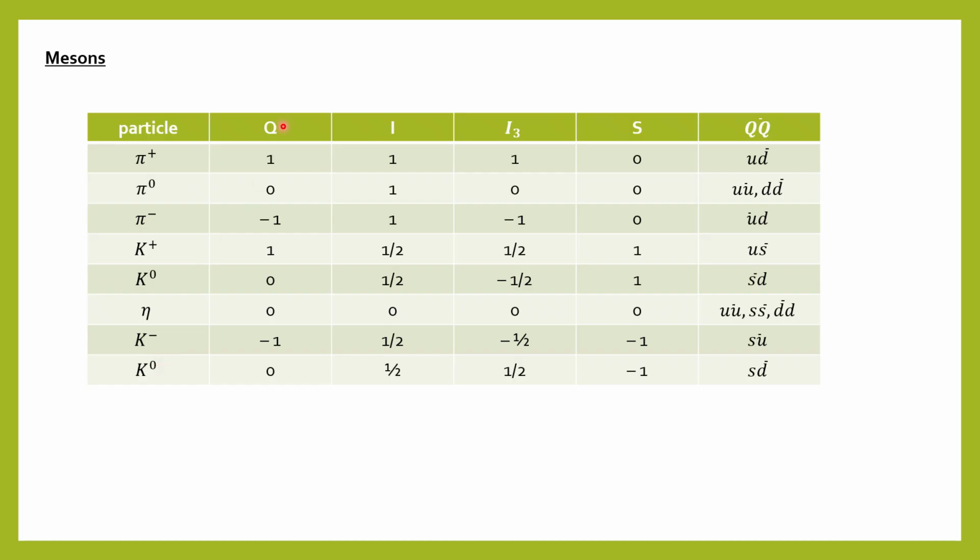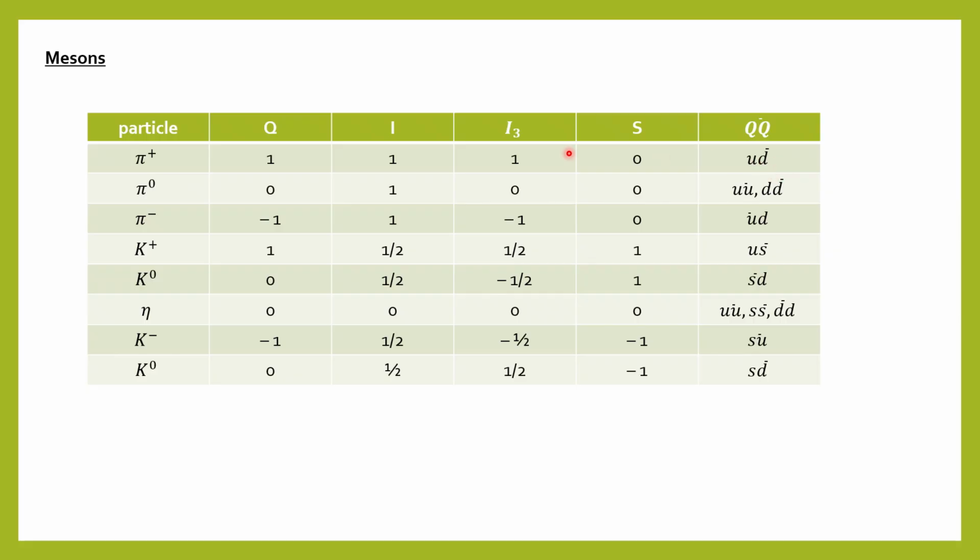Okay. So the Q value is 1 for pi plus, isospin is 1, I3 is 1, strangeness is 0 and the formation is U d bar. Then, U has the charge 2 by 3 and D has the charge minus 1 by 3, so D bar has 1 by 3. So 2 by 3 plus 1 by 3 equals 3 by 3, which is equal to 1. So here you can see that pi plus has the charge 1 and that's why the formation is U d bar.